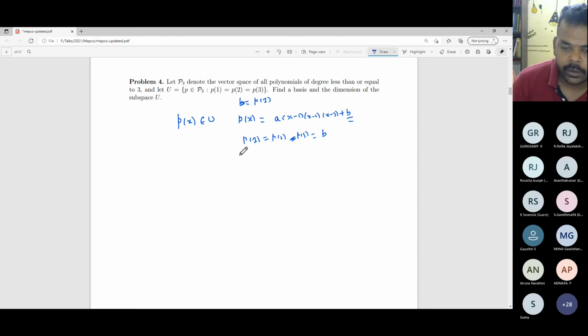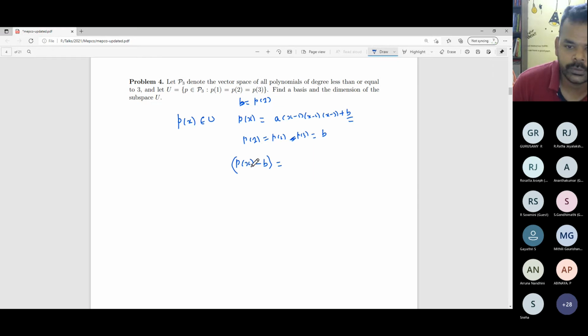Why? The common value I will take out: P of 1 equal to P of 2 equal to P of 3. P is any particular polynomial. So P of x minus b, where b is P of 1, is a third degree polynomial, and for it 1, 2, 3 are roots.